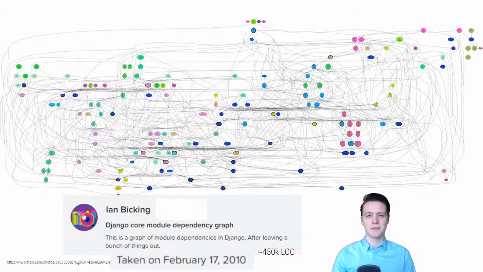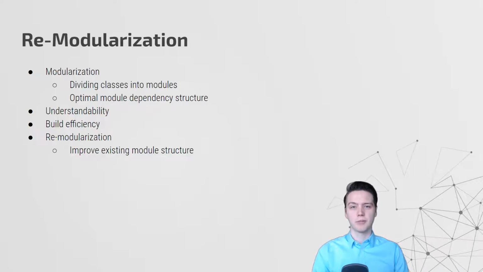And also, this picture was made in 2010, when the Django project had around 450,000 lines of code. Now you can imagine that in codebases of big tech companies, this dependency graph gets significantly more complicated. Managing this structure is the challenge we want to assist software developers in tackling. The specific problem we're tackling in this research is called re-modularization.